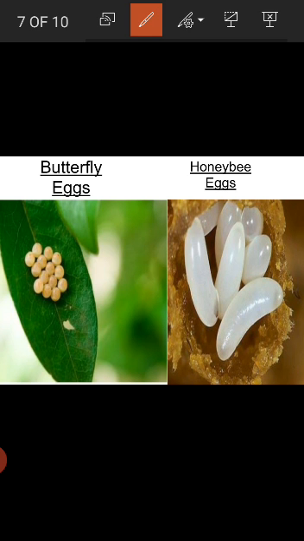So if you see in a picture, the first picture, butterflies eggs, you see they lay their eggs on specific plants, mainly leaves. And students, why are butterflies eggs stuck on leaf? Because they use a special glue to stick on a leaf. And in a second picture you see honeybees eggs.